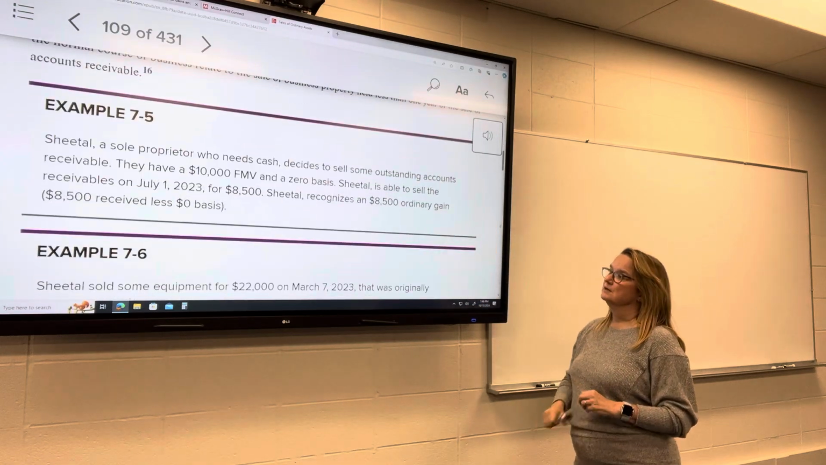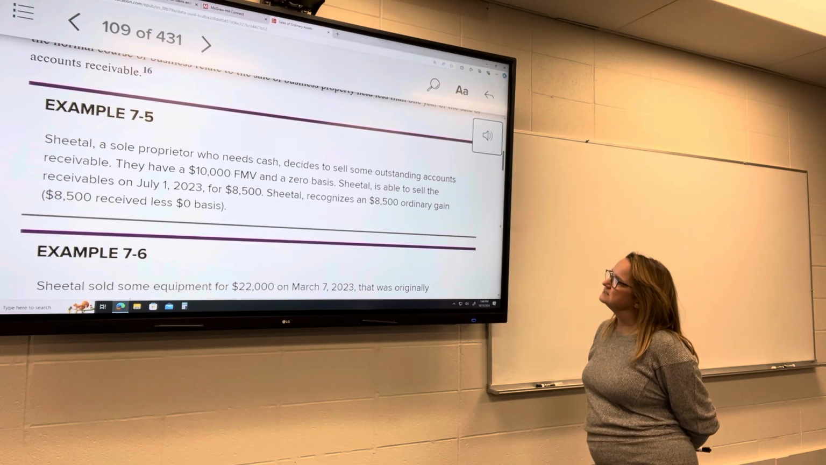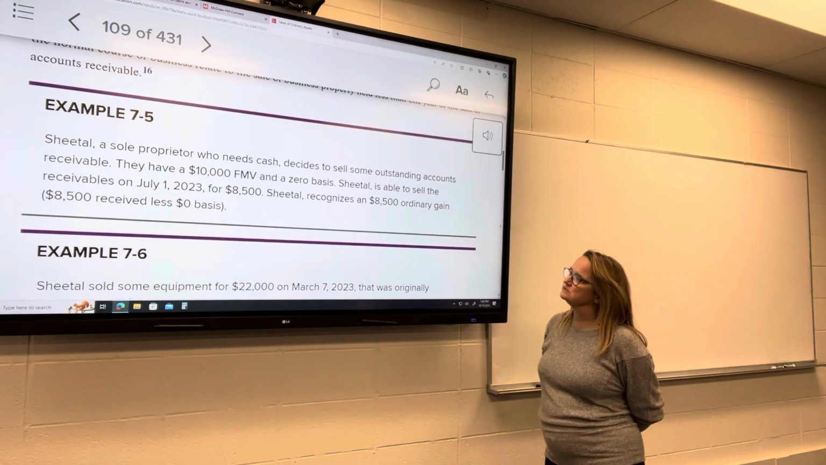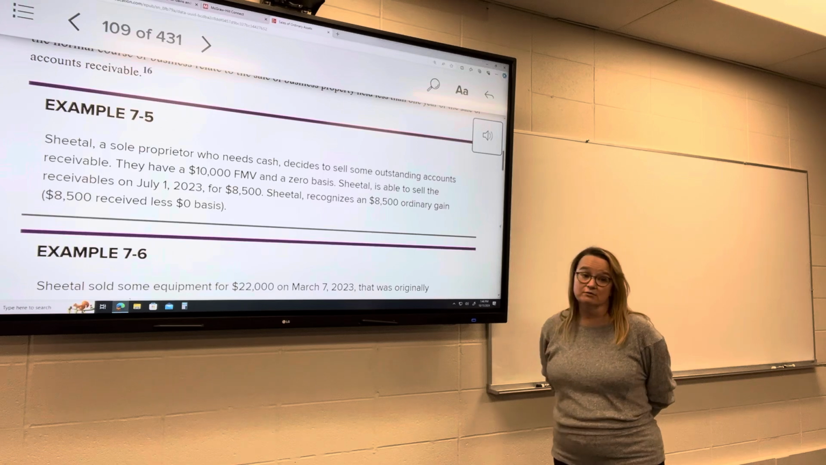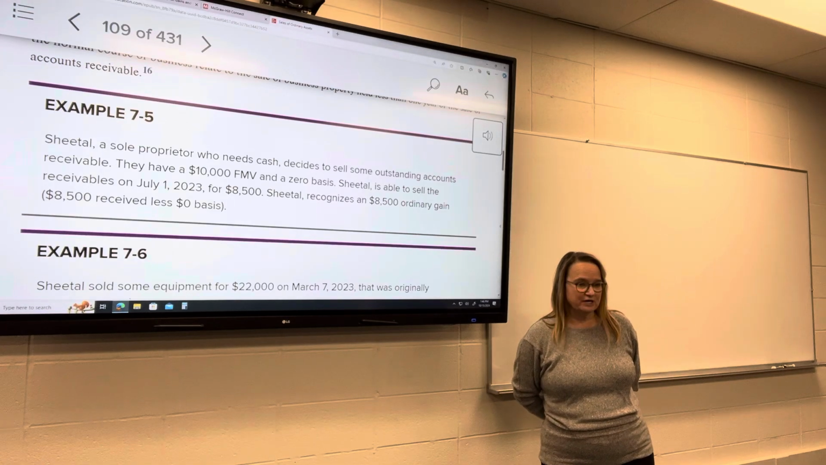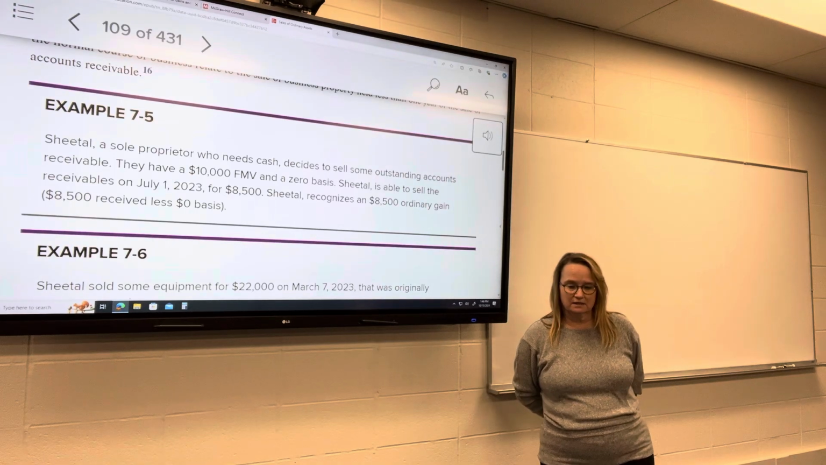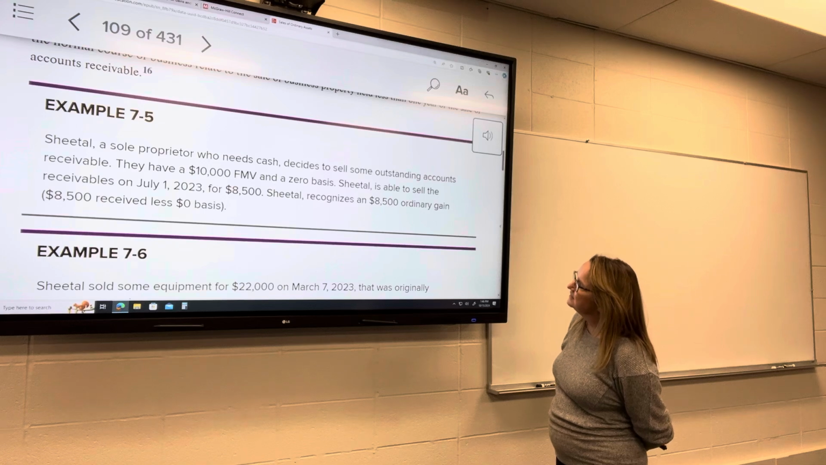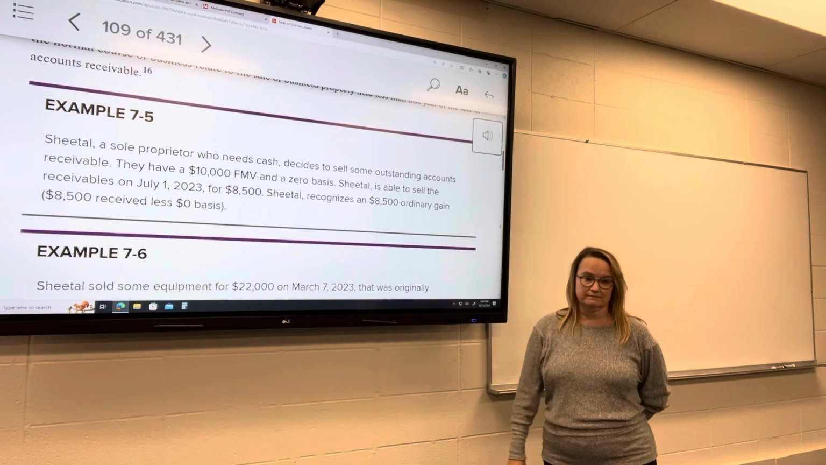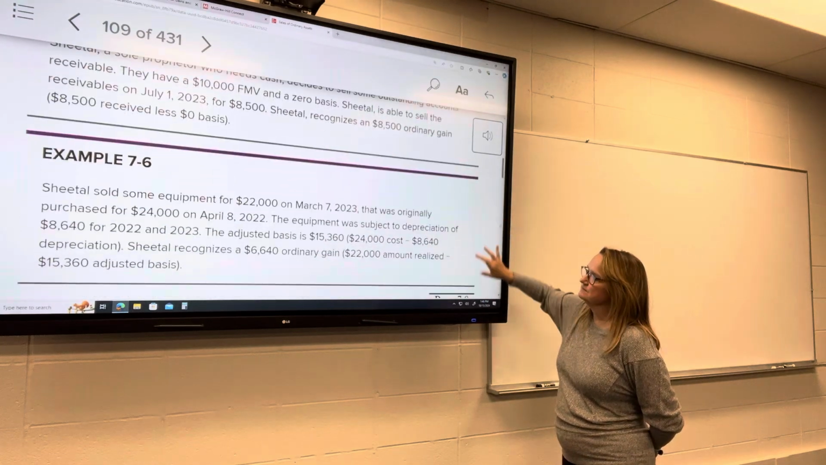So here we've got Sheetal, a sole proprietor who needs cash, and decides to sell some outstanding accounts receivable. They have a $10,000 fair market value and a zero basis. Zero basis because they've never generated income for her, therefore she never paid tax on any income. So that's why they have a zero basis. So she sold the receivables for $8,500. She's going to recognize an $8,500 ordinary gain on that. Then it will be at the ordinary tax rates.